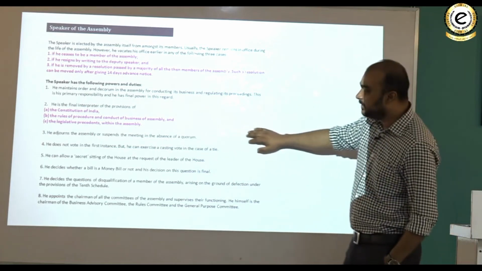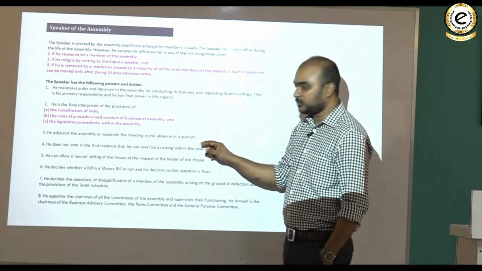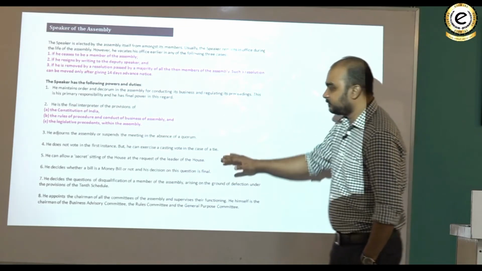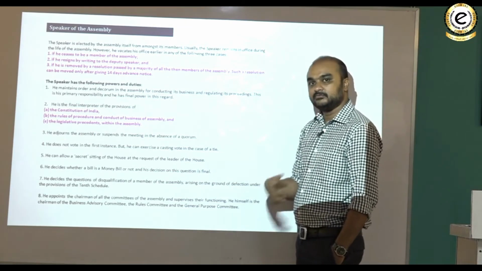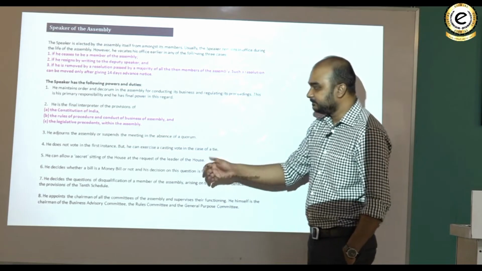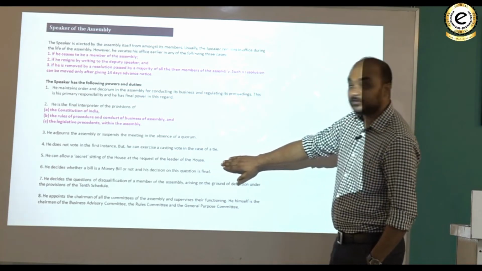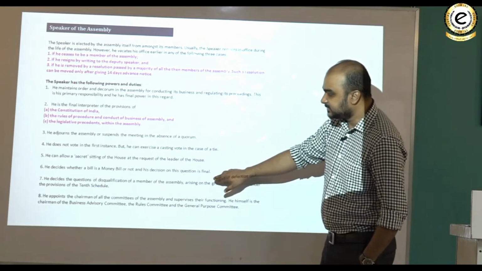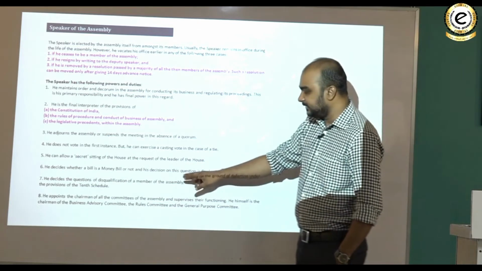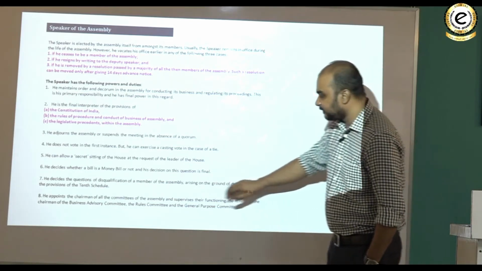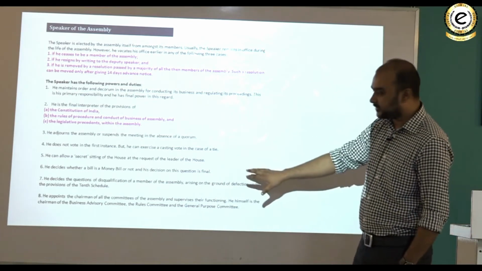He adjourns the assembly or suspends the meeting in the absence of a quorum. Again, 1/10. He does not vote in the first instance, but he can have a casting vote in case of a tie. He can allow a secret sitting of the house at the request of the leader of the house. He decides whether a bill is a money bill or not, and his decision in this regard is final. He decides the question on disqualification of a member of the assembly arising on the grounds of defection.